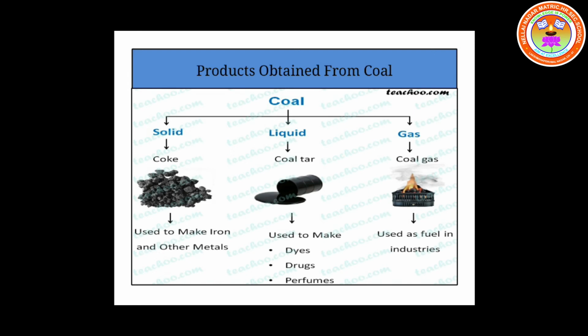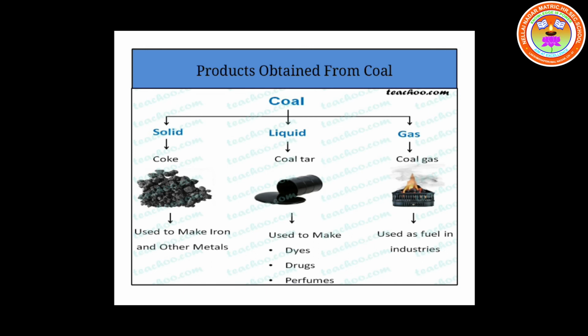Coke is mainly used as a very good reducing agent in iron and steel industries. It consists of 99% of carbon. When burnt, it produces no smoke. It is black and porous in nature. It is a very good fuel. It is also used in the extraction of various metals from their ores because of its reducing property. Coke is also used in the production of producer gas and also water gas.